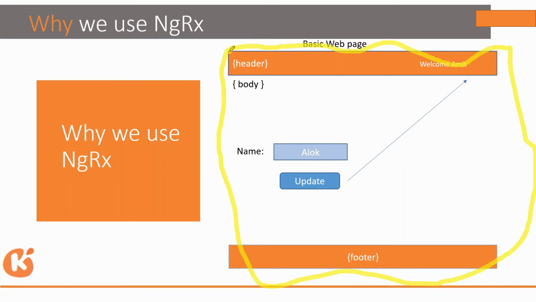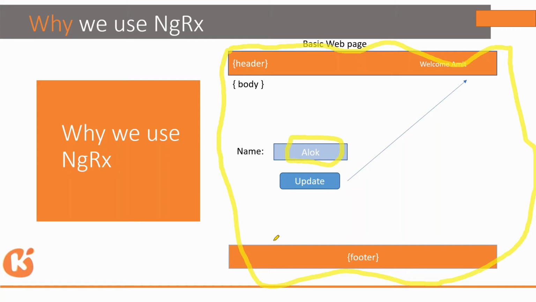update your name over here. If I write my new name here, if I change my name to hello, and I click on update, now the header always has to look whether the name has been changed or not. Right now the body is changing it, but maybe it can be changed from anywhere else. Maybe there is a footer also in which this name is mentioned, or this name is used in any of the forms, maybe related to email and all.